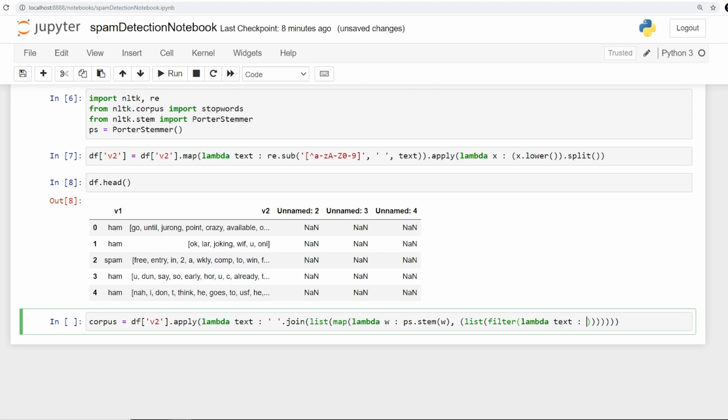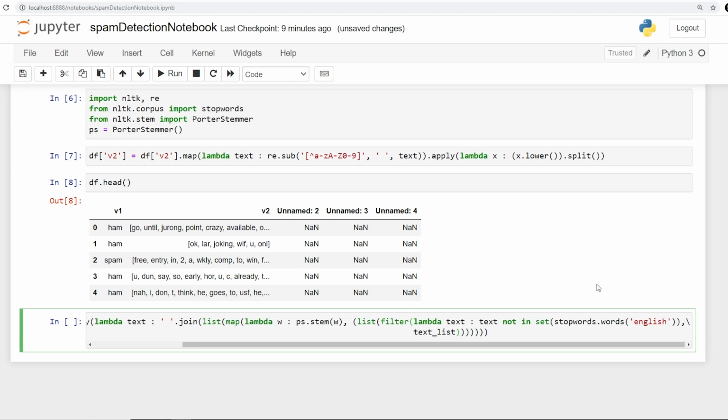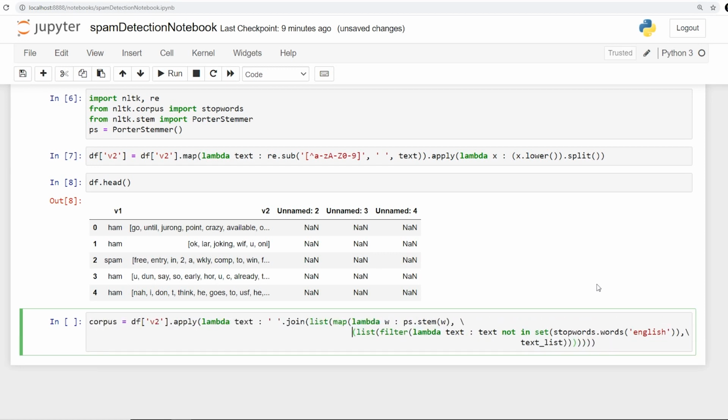So lambda for text, that if text is not available in the stop words, I want to give it to it. So I'll just say text not in the set of stopwords.words which are within English, and we have it. It seems very complicated, but I've done that just in order to get rid of the for loop. But here you have to also specify the text list, because this text list has been enclosed within the other. Let me just add it to the next line, which makes it easier to read, and let me put it over here. So this is the way it looks.